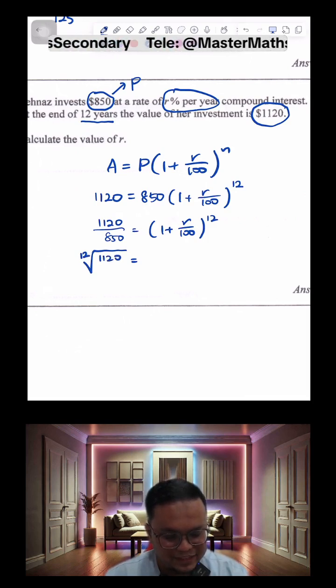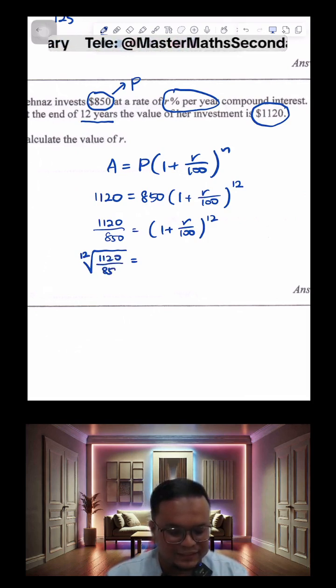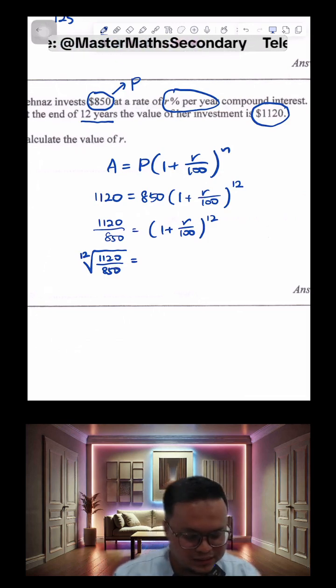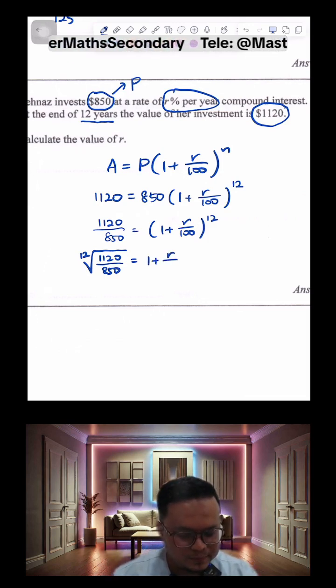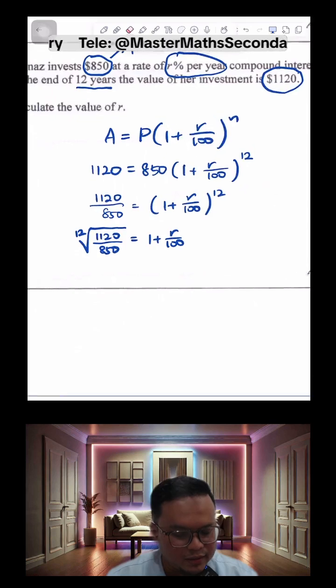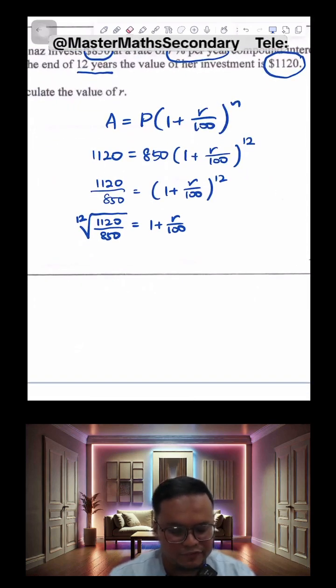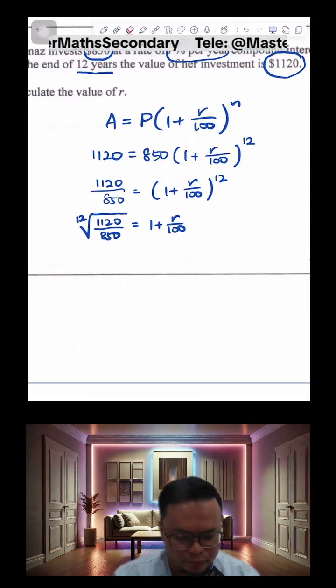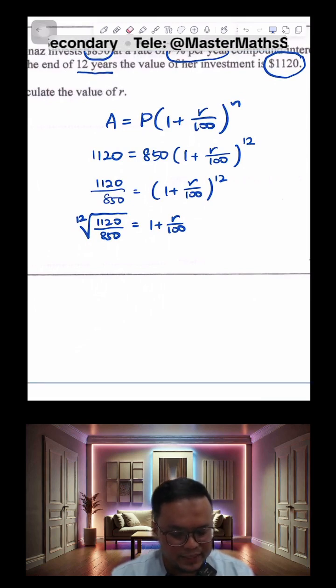Don't worry, nobody's asking you to do this mentally. You can just punch it into your calculator. By right, it's supposed to be plus minus, but because R cannot be negative, we'll ignore the negative component. Let me just punch this into my calculator.